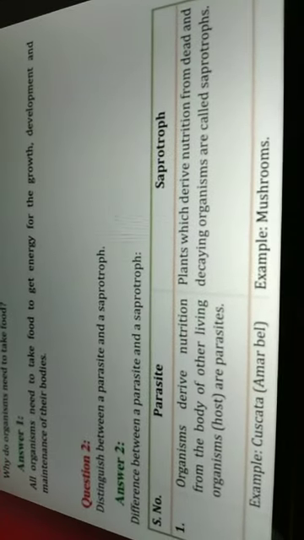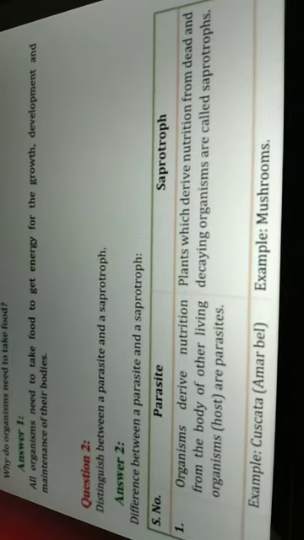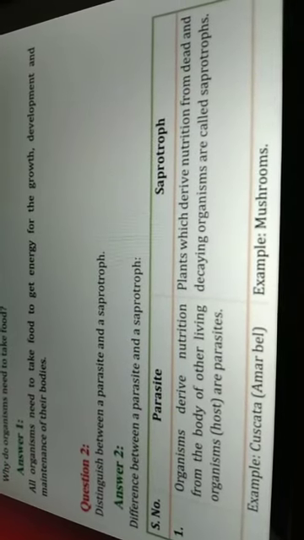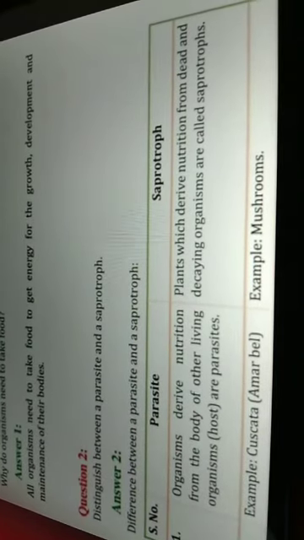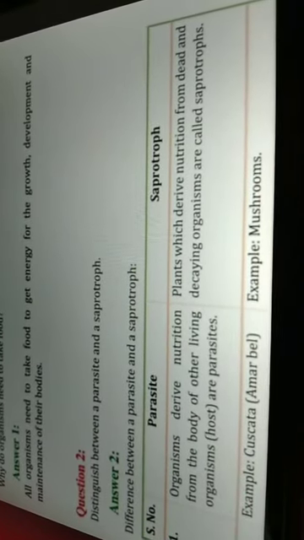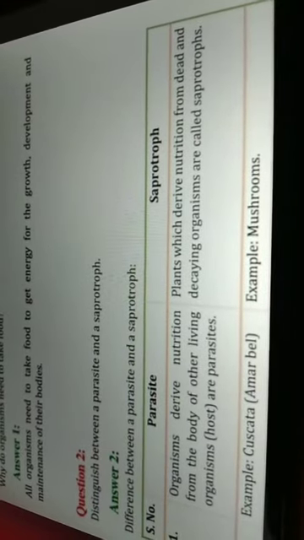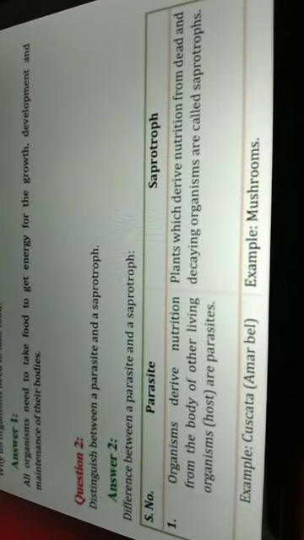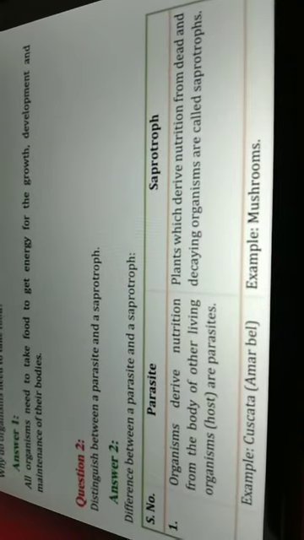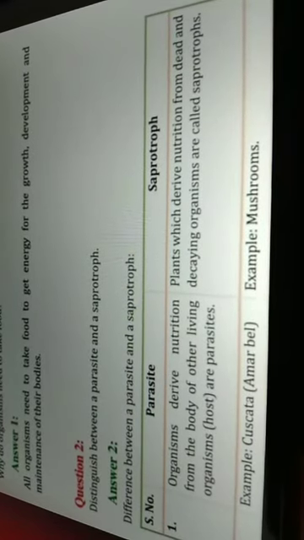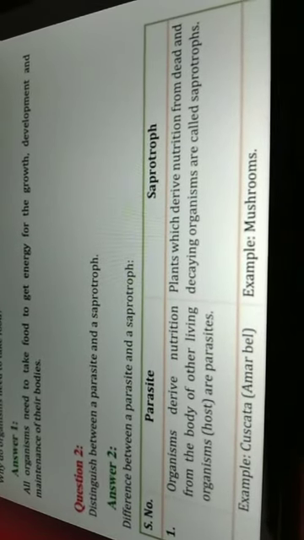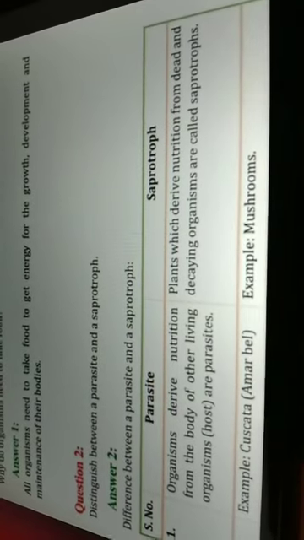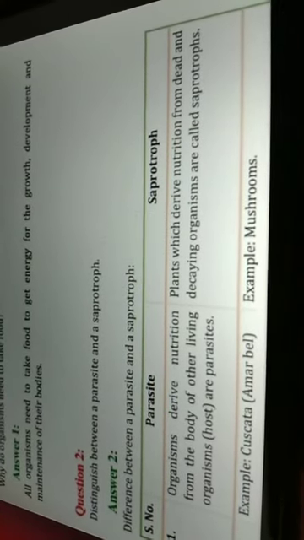Then question number 2: distinguish between a parasite and a saprotroph. So you have to write the difference between a parasite and a saprotroph. The answer is here. First point: organisms that derive nutrition from the body of other living organisms are parasites. So parasites are such type of organism. They take nutrition from the body of other living organisms.